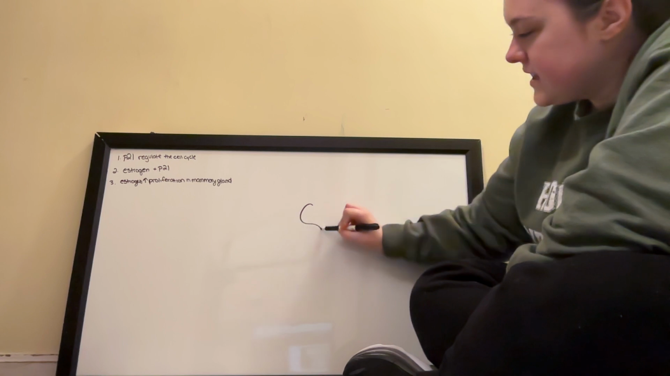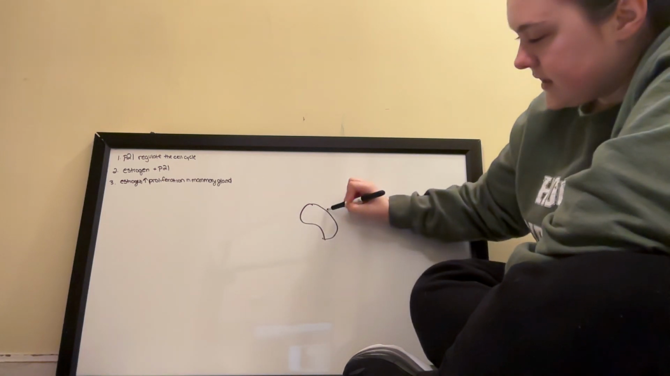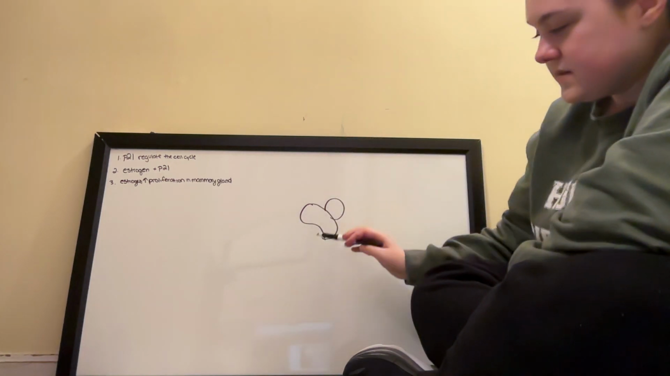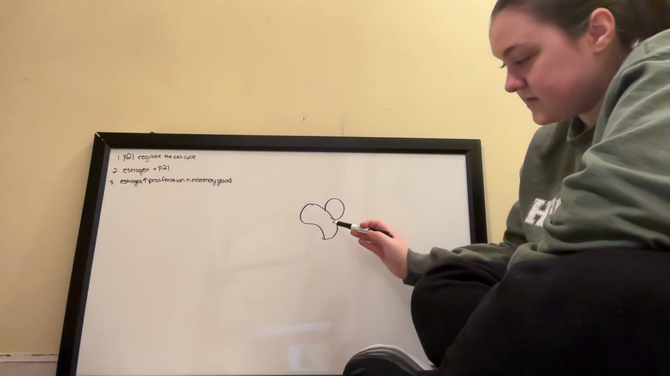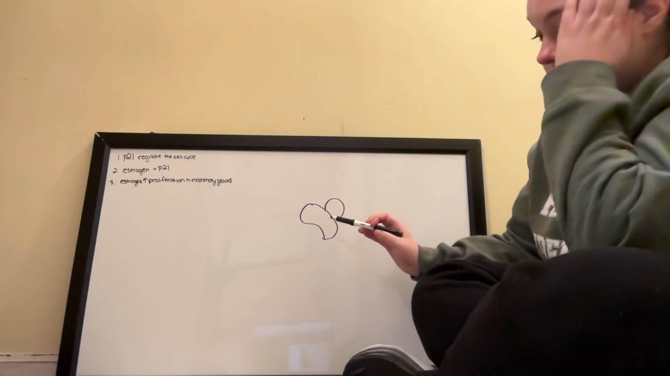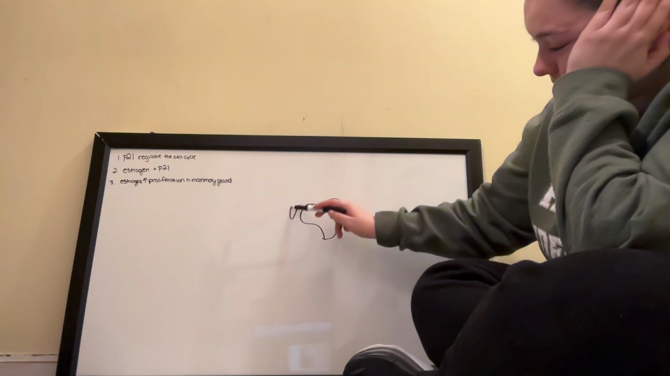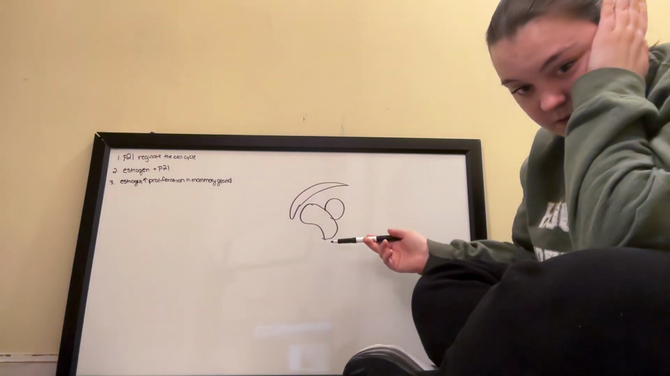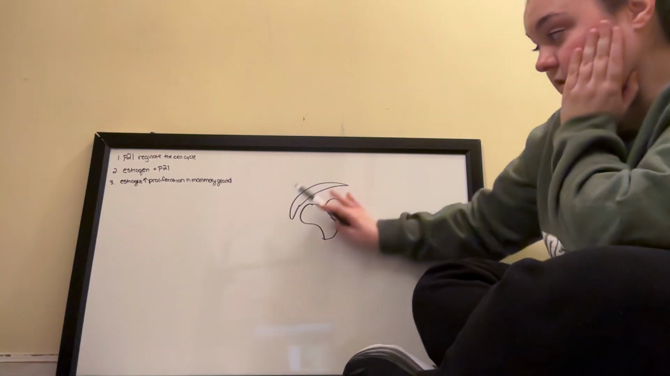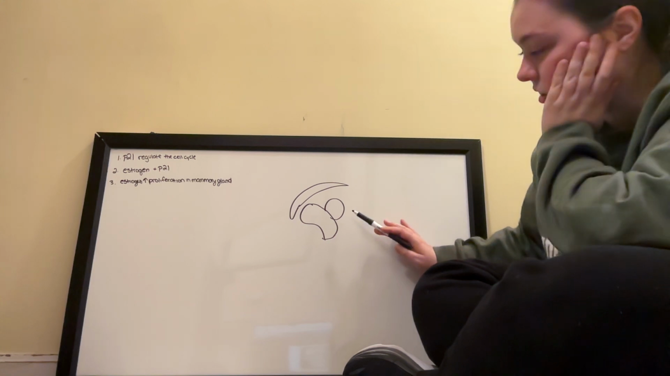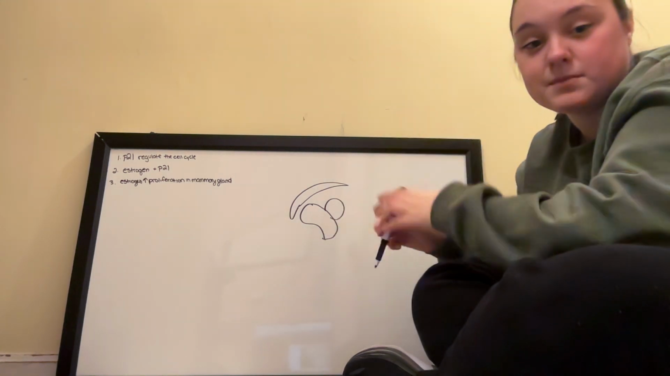So say we have a CDK and we have a cyclin. This would be an active state if this was the CDK and that was the cyclin. And for it to be inactive, we need the cap to come in, which would be P21. It would come in and it would make this whole thing inactive. It can also be inactive if the cyclin isn't bound to the CDK.